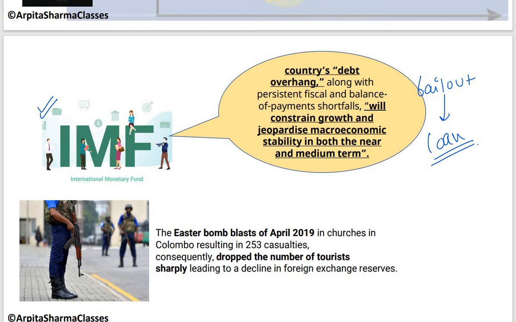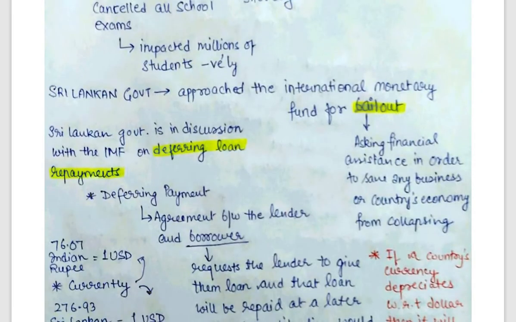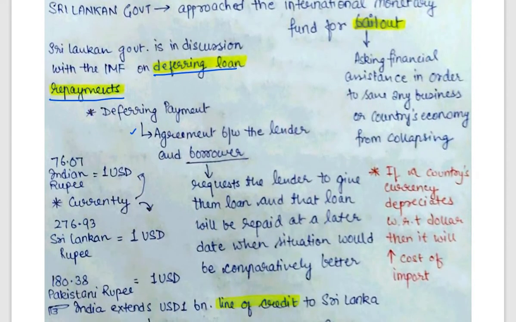So Sri Lankan government has approached IMF for the bailout, for loan, and Sri Lankan government is in discussion with IMF on deferring the loan repayments. So what is deferring loan repayments? देखो यहाँ पर everything is mentioned. So what exactly is deferring loan repayments? It's an agreement between the lender and the borrower. जो दे रहा है, lend कर रहा है, और जो पैसे ले रहा है, borrow कर रहा है. It's an agreement between two wherein the borrower will request the lender to give them loan, and loan will be repaid when the situation becomes better.